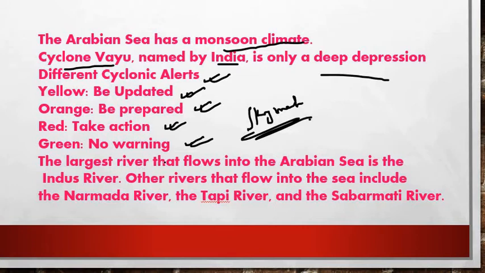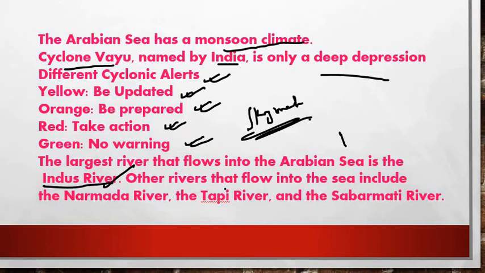Next, the largest river that flows in India is the Indus River. This we have discussed earlier as well, so no need to panic regarding this statement. Next we see other rivers that flow in. Yes, this is an important statement because they are merged in many of the rivers in this. UPSC can ask such kind of questions, that is, how many rivers, the number of rivers, right friends? So remember even the numbers of the rivers, how many rivers flow into the Arabian Sea. Next, which is the longest in this.